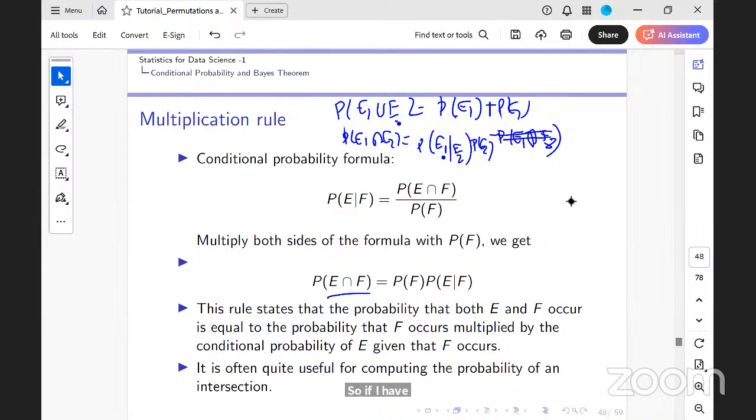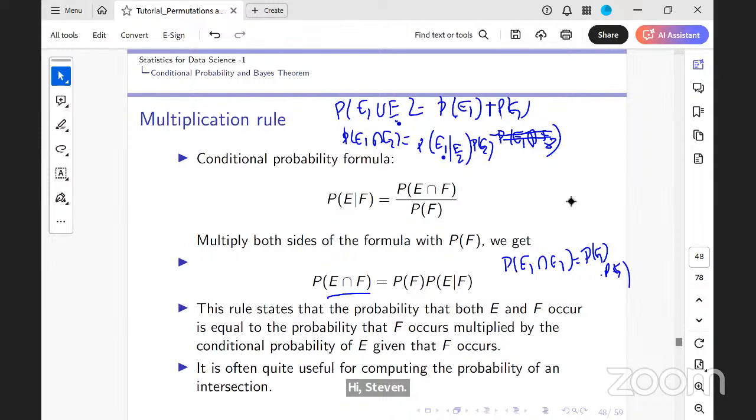If E1 and E2 were independent, the probability of E1 given E2 would just be the probability of E1. So in that case, the probability of E1 intersection E2 would be just the probability of E1 times the probability of E2. Agreed?